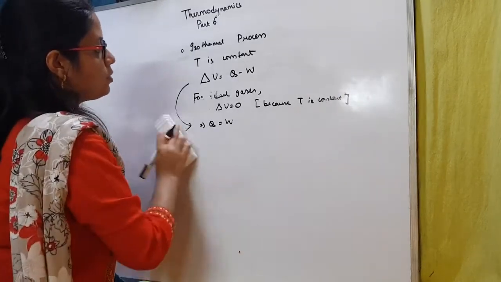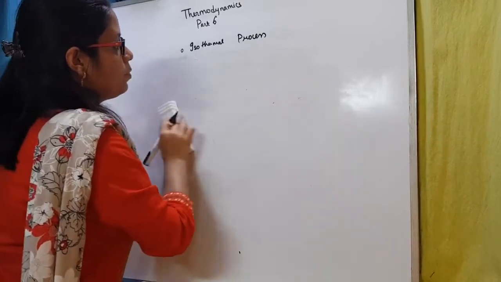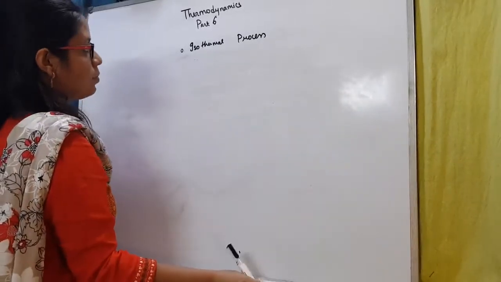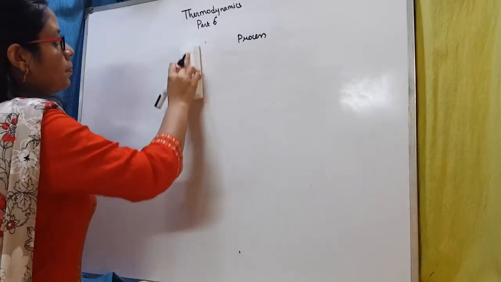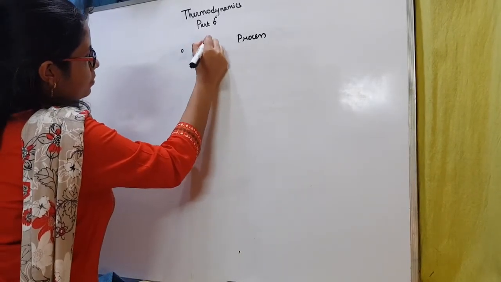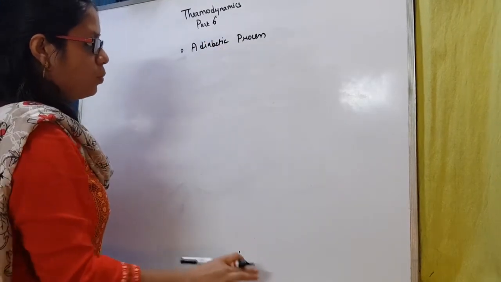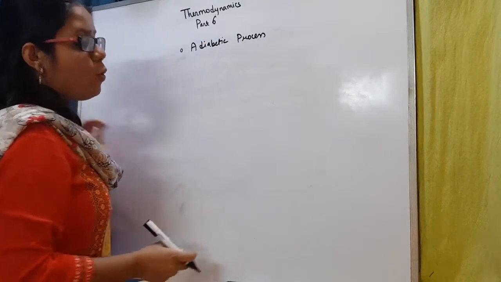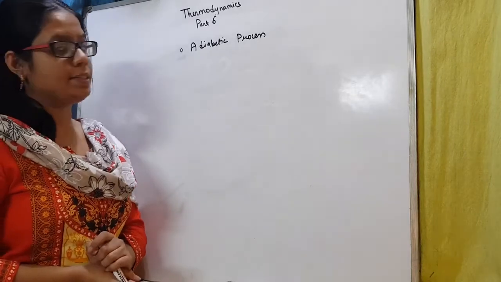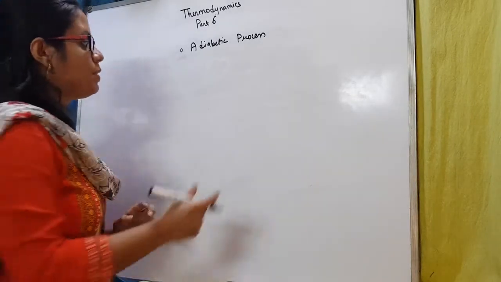And now the last process that we are going to do is the adiabatic process. An adiabatic process is one in which no heat energy change takes place. So heat energy cannot be supplied or taken away from the system.